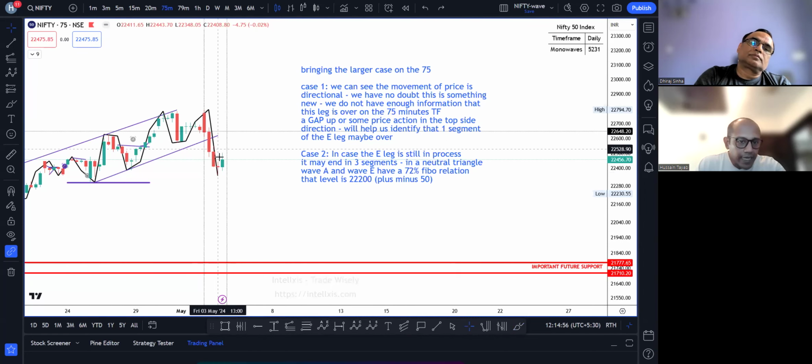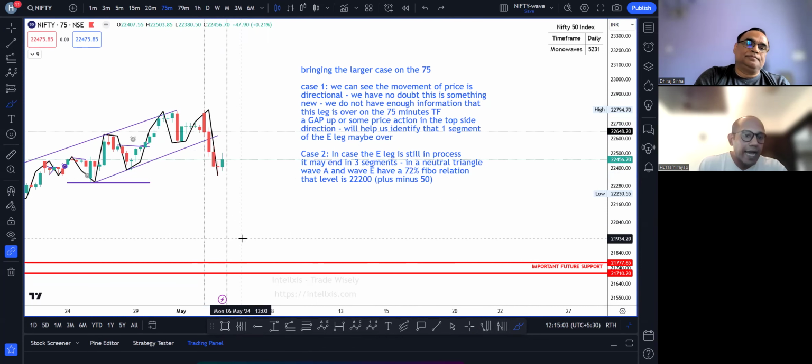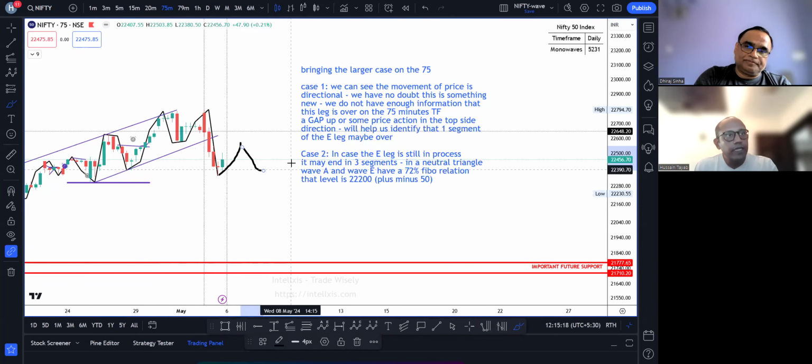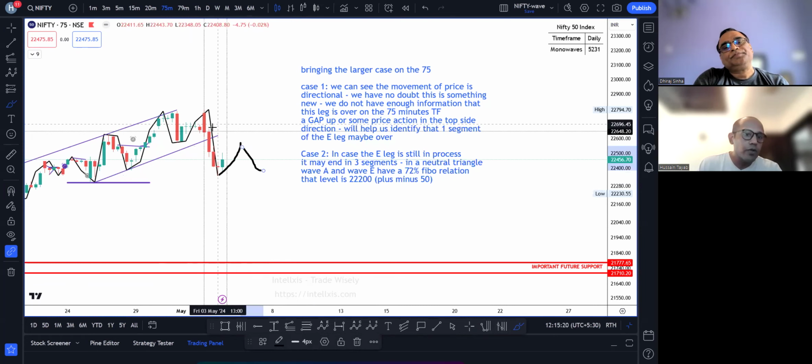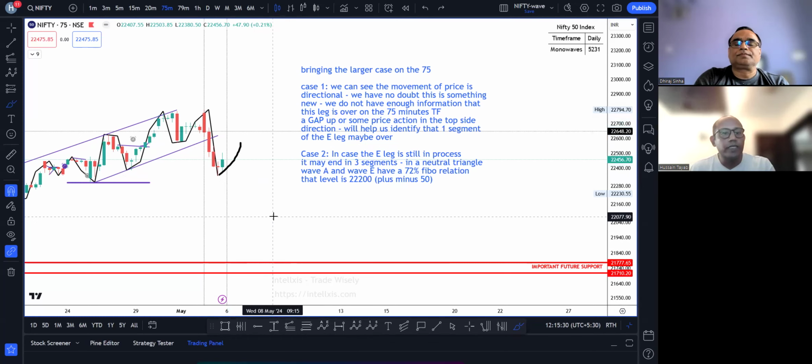At least I can say ये जो segment है, and I will mark it with my brush tool. This segment that is there may have taken a pause for the time being. Okay, so when I say gap up, we may see something like this. अगर ऐसा 3 का स्ट्रक्चर दिखा था सर, I would be a little more confident कि हाँ ये मेरा E leg न्यूट्रल ही रहेगा और यहाँ पे थोड़ा वक्त ले सकता है, मे बी मंडे, मे बी ट्यूसडे। ये डिप के बाद अगर ये हाई निकाल दिया ना ऐसे, आई नो दैट ओके माई ई लेग इज कंप्लीटेड। Correct.